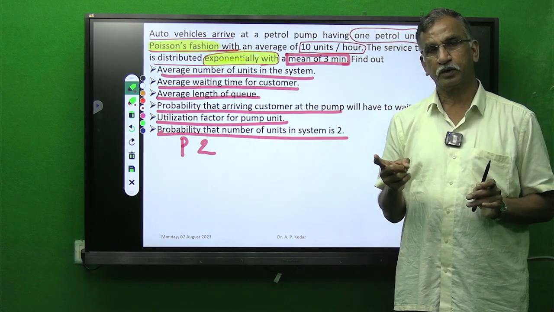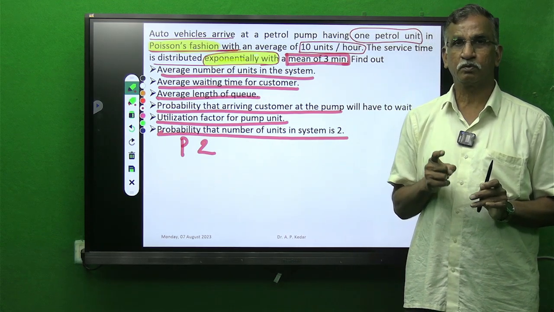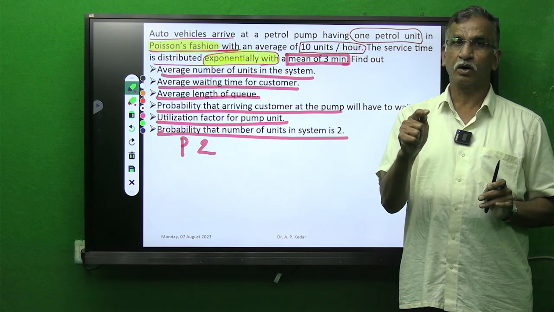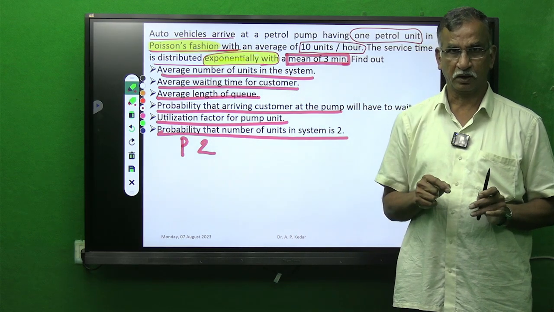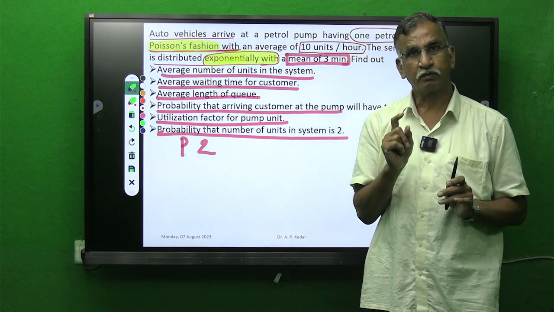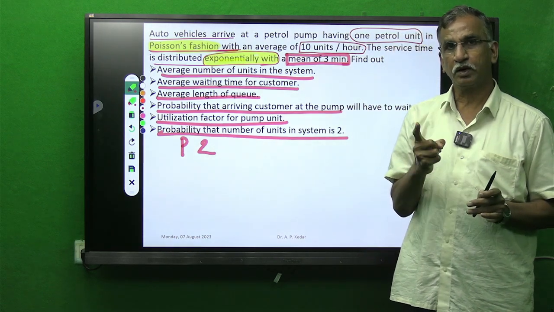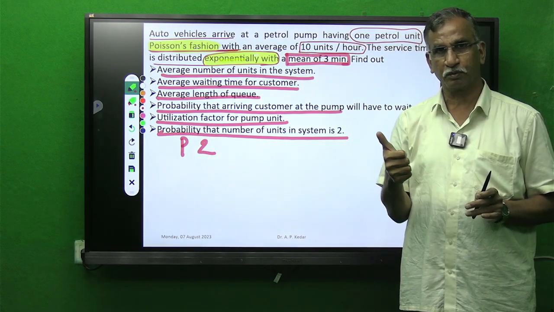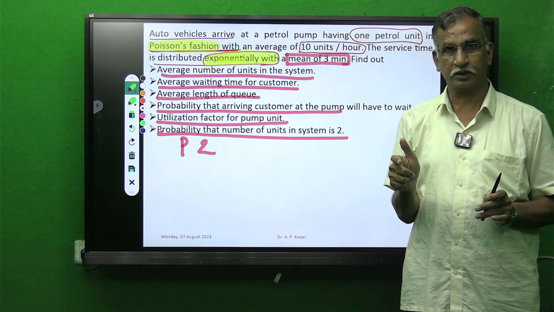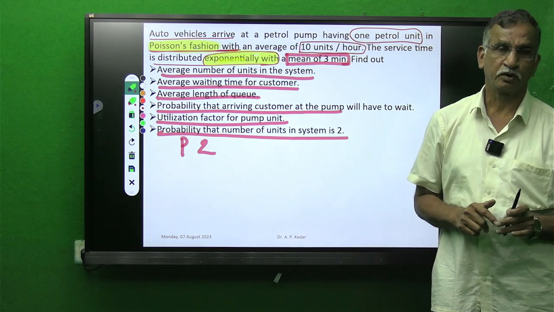Or even if your values of lambda and mu are very correct, but you have used different units for lambda and mu in the formulas, then also your problem will go wrong.